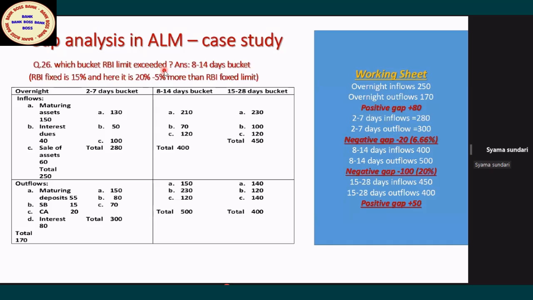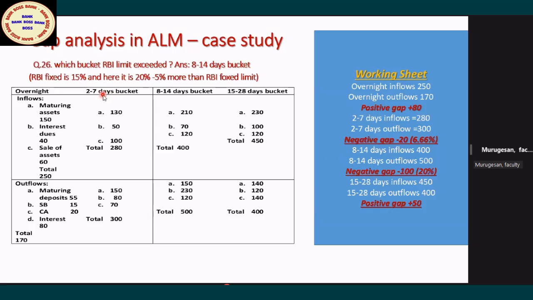But in this question, for 2 to 7 days, we have taken 20 only, no, sir? For 2 to 7 days, how much have we taken, sir? 10%. 2 to 7 days with 10% means it stretches from 1 to 7 days, madam.